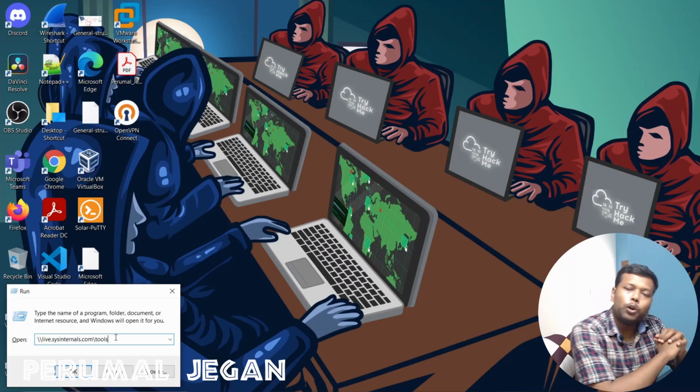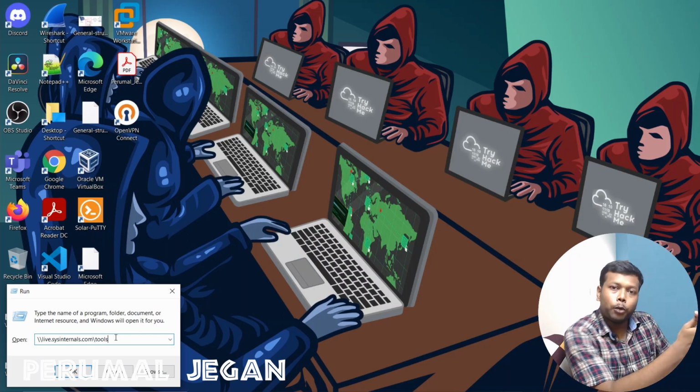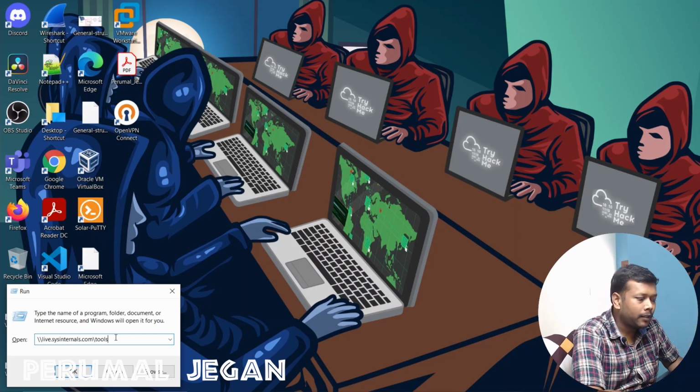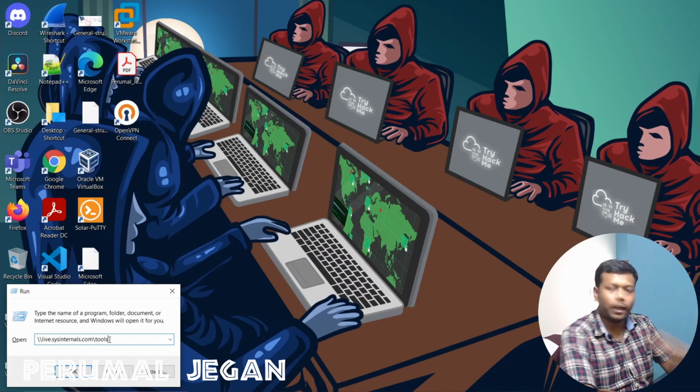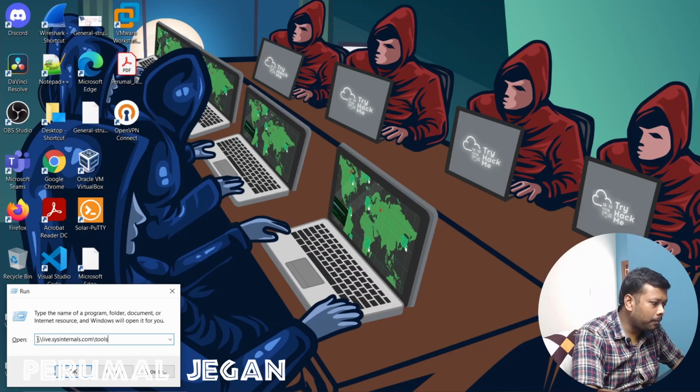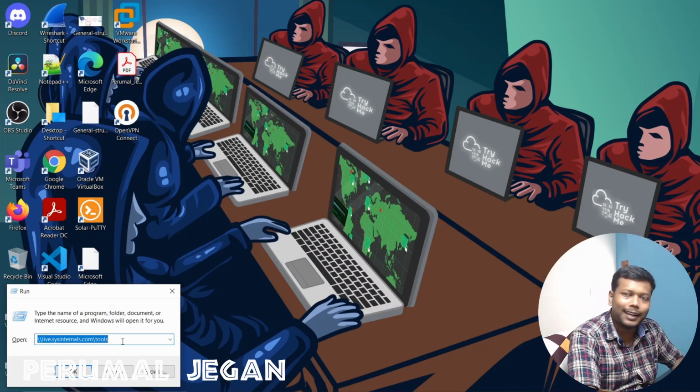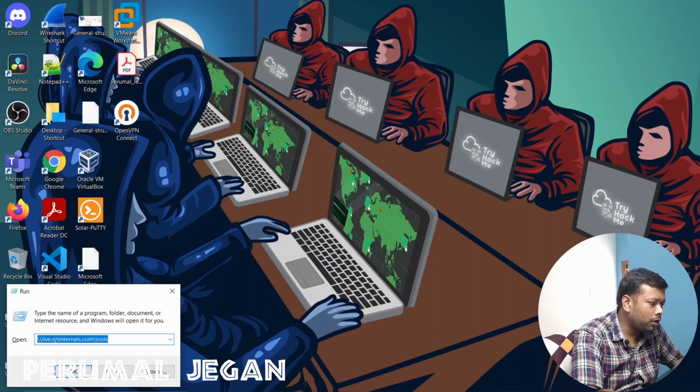Now let me tell you about another file repository, an application repository. It's an internet repository which is available for everyone. If you have internet connectivity, you will be able to reach this repository and grab certain applications that you need. And the file share address is nothing but live.sysinternals.com/tools. You will be able to reach it from anywhere if you are connected to the internet.